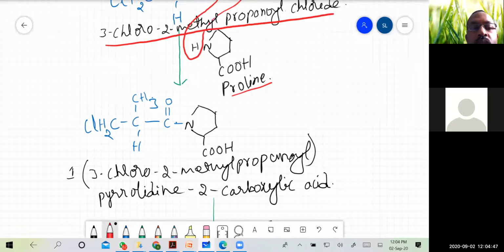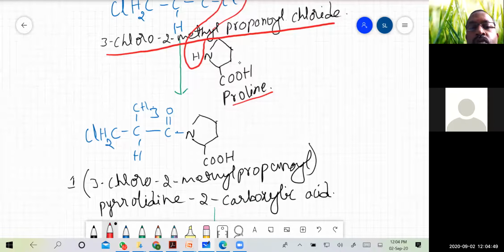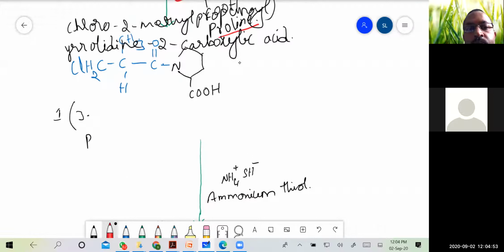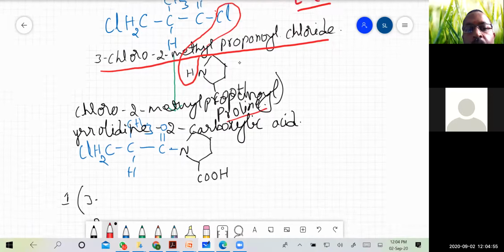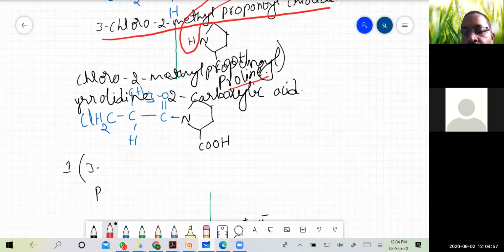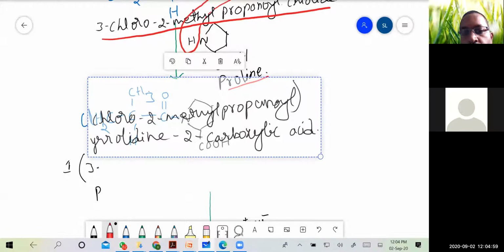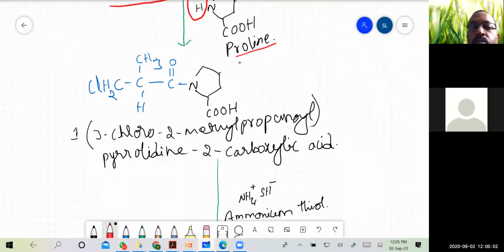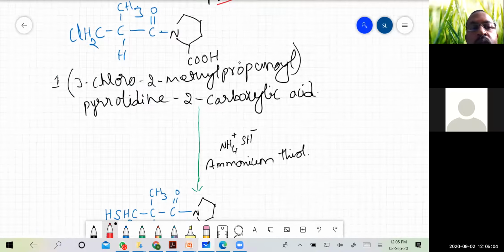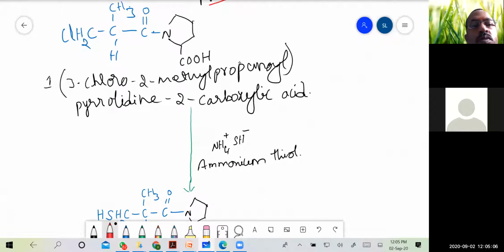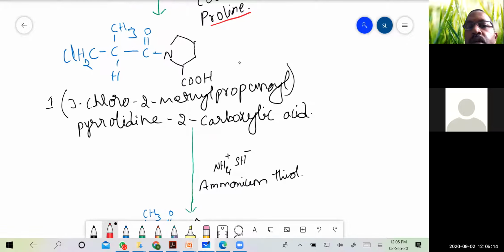That gives 1-(3-chloro-2-methyl propionyl) pyrrolidine-2-carboxylic acid.